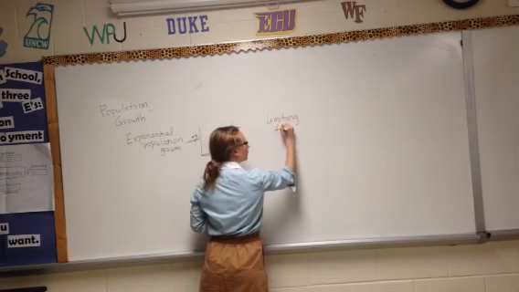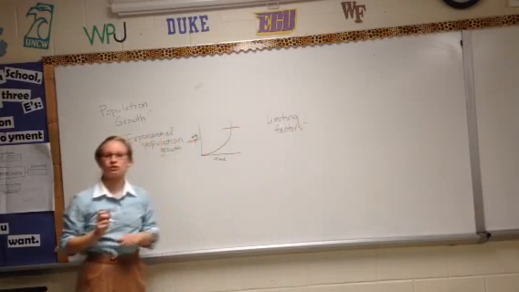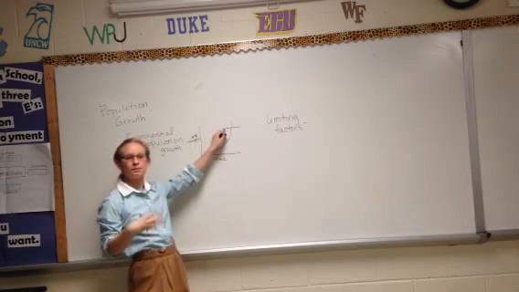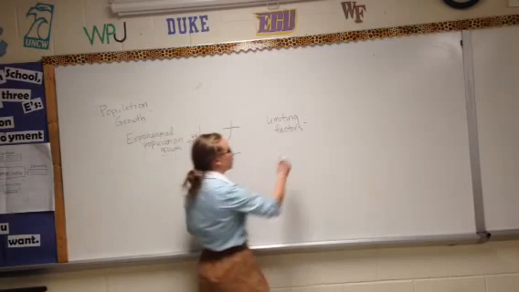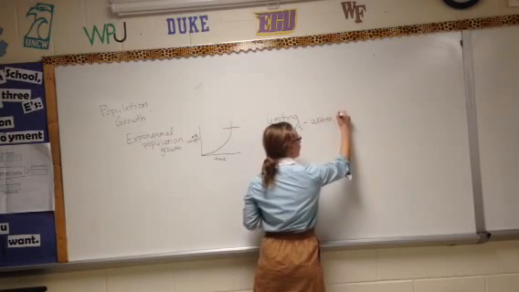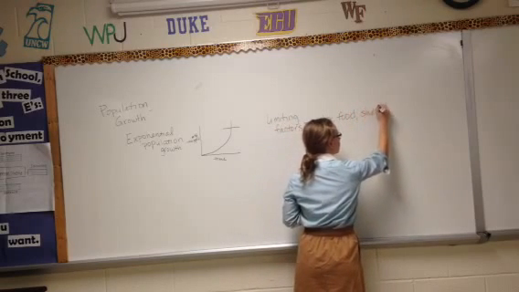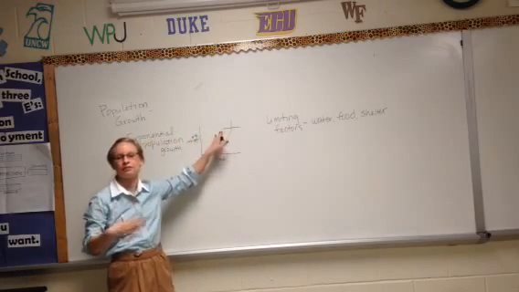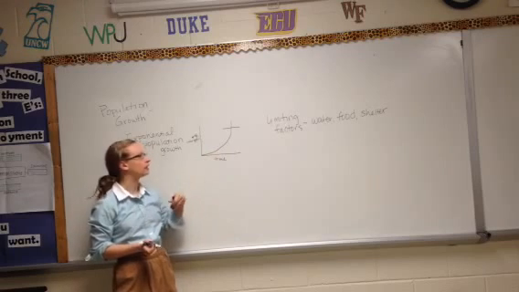Okay, and so limiting factors are going to be anything that cuts off our population, stops it from getting bigger and bigger and bigger. And so things like that will be access to water, food supplies, shelter. Those are all things that if our population doesn't have enough of for everyone to have, the population size is going to start leveling off.